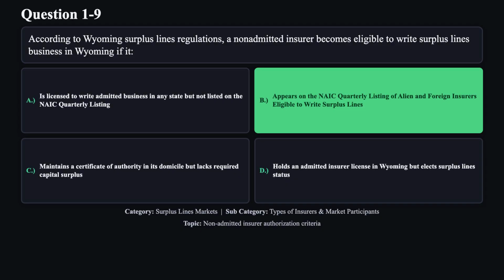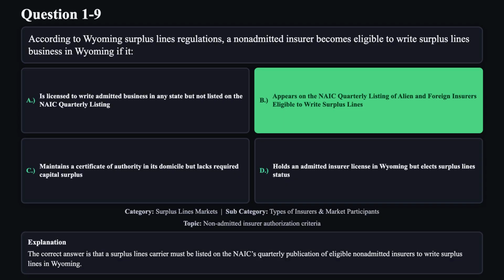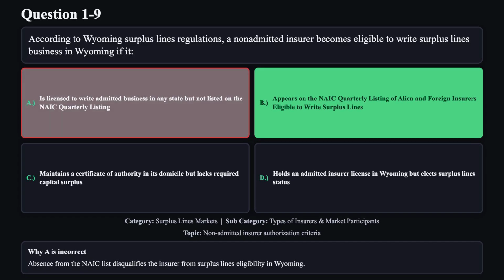The correct answer is B. The correct answer is that a surplus lines carrier must be listed on the NAIC's quarterly publication of eligible non-admitted insurers to write surplus lines in Wyoming. Reason A is not correct. Absence from the NAIC list disqualifies the insurer from surplus lines eligibility in Wyoming.